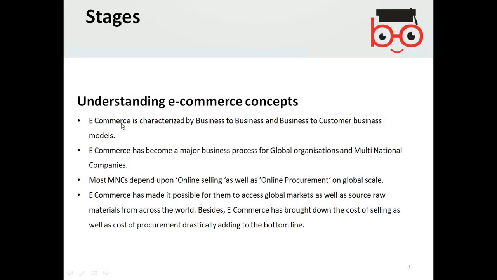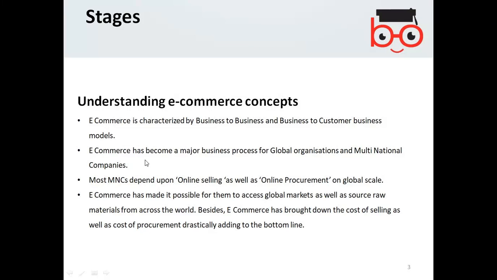Furthermore, e-commerce is characterized by business to business and business to customer business models. So, business to business and business to customer models. We will discuss every model, what is business to business and business to customer, in detail in next slides.